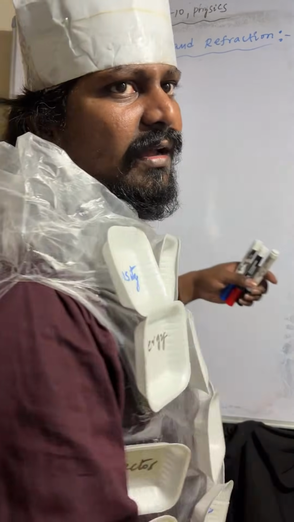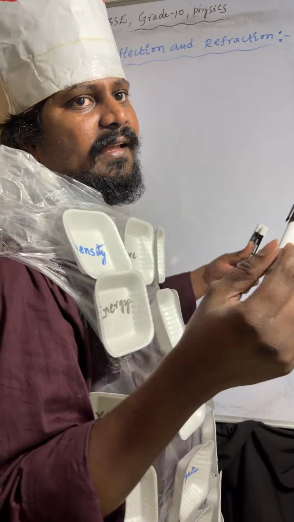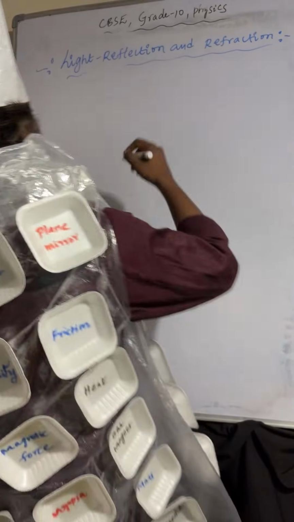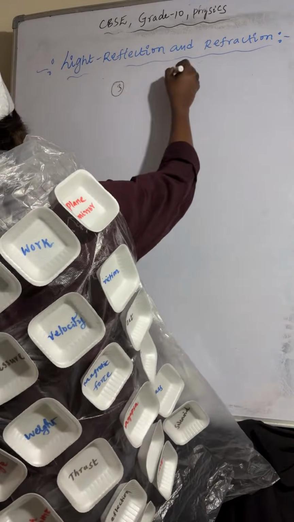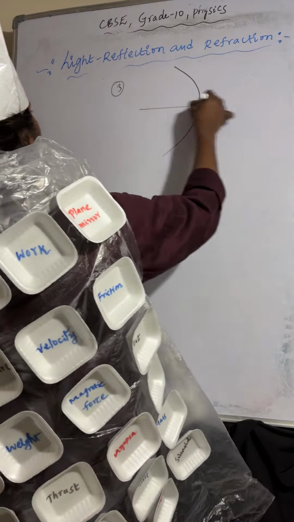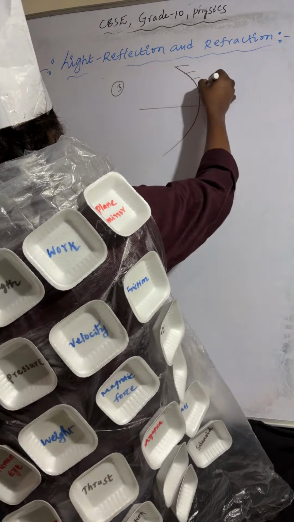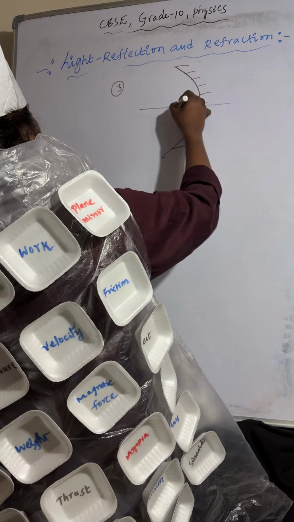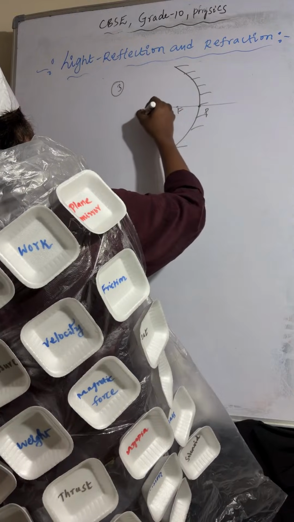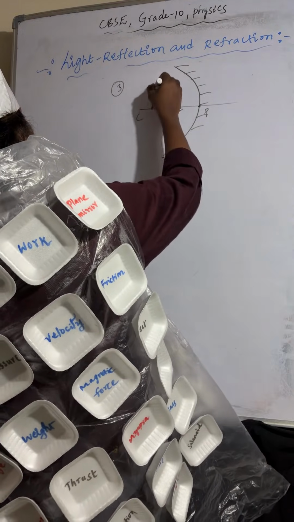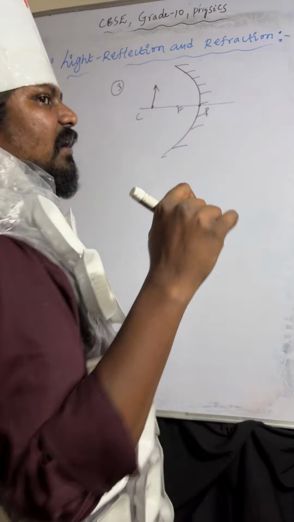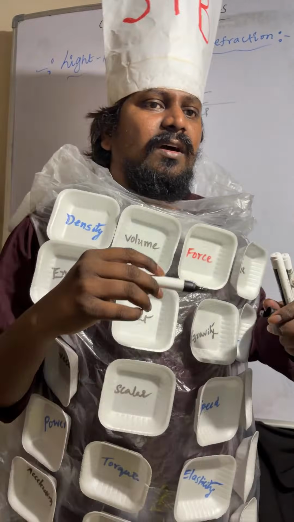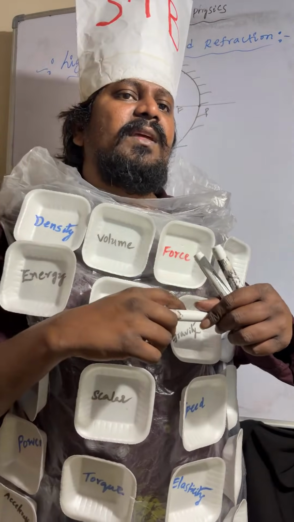Third one: object is placed at C. I am taking the concave mirror, object is placed at center of curvature. How many rays are required to form the image of the object?